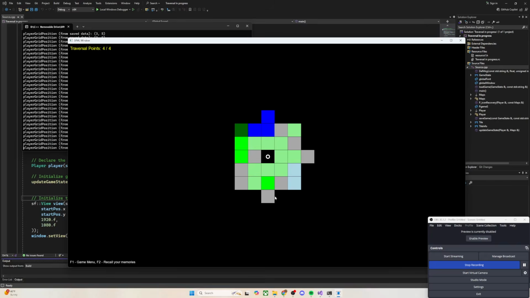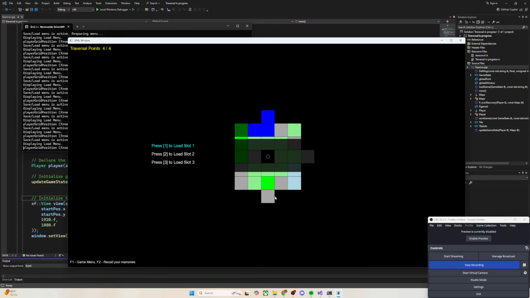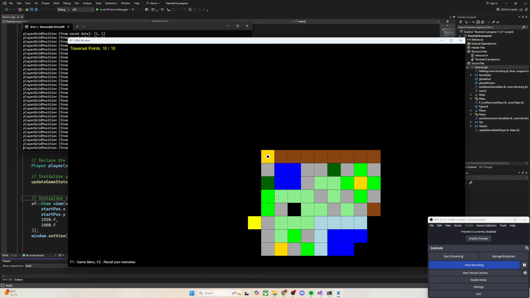And then hit F. If we go back to the menu, it says F9 to load, right? F9, press 1, and here we are. Everything has been saved and remembered. The map is explored to the same amount. And if I hit F2, my memories are saved as well, okay?